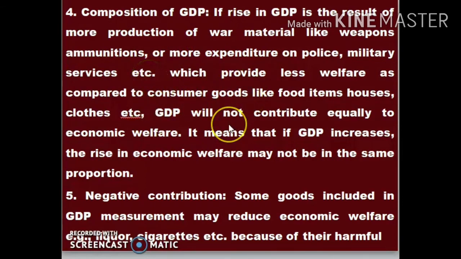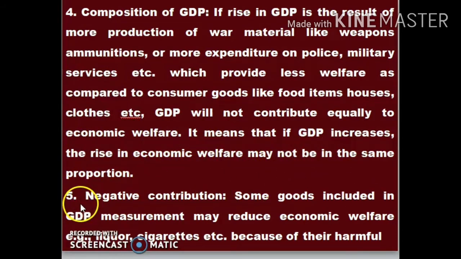So the composition of GDP may not be the same. That is, the domestic production that is happening may not be in the same proportion, so the rise in economic welfare may not be in the same proportion.